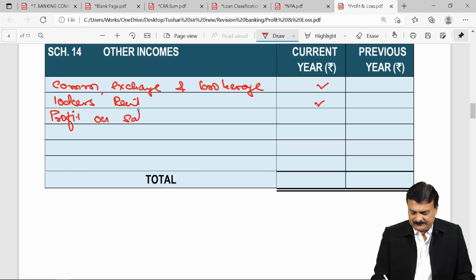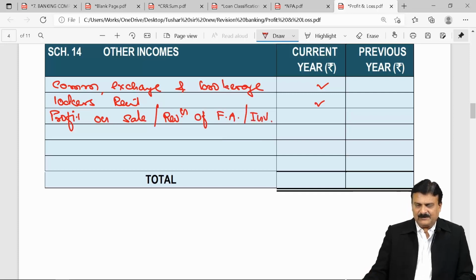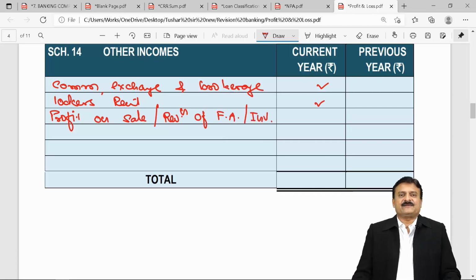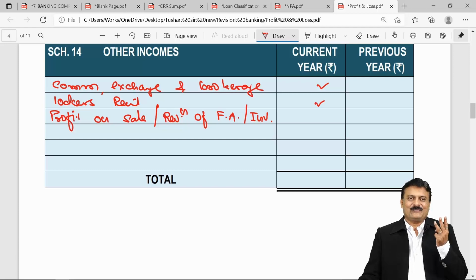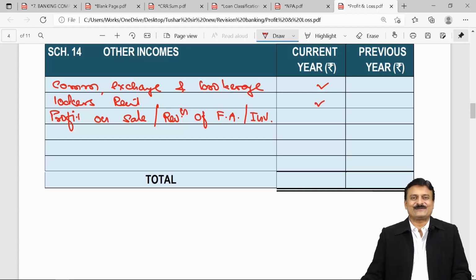What are other incomes? Profit on sale or revaluation of fixed assets or investment. In a single line, I wrote 4 lines. Profit on sale of fixed assets, profit on sale of investment, profit on revaluation of fixed assets, and profit on revaluation of investment.